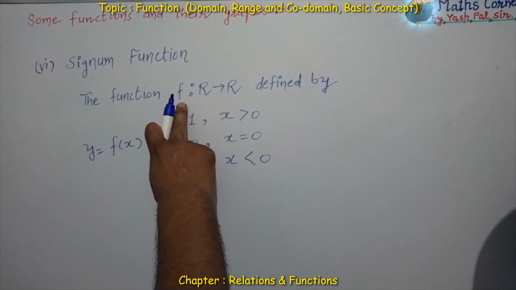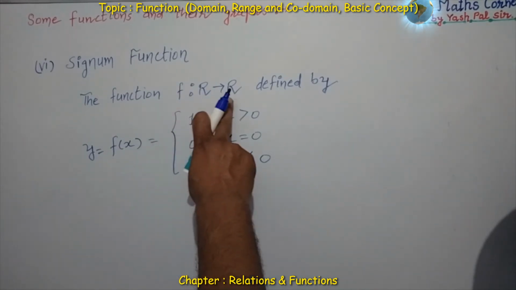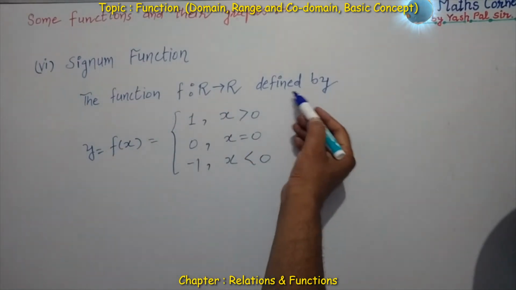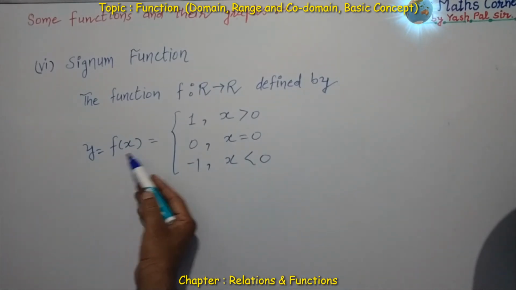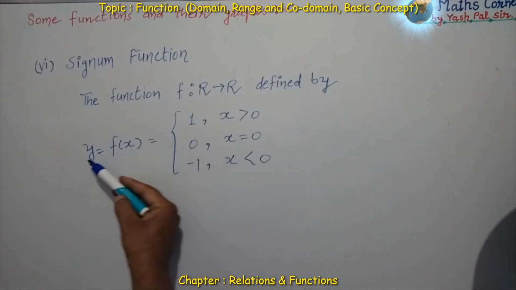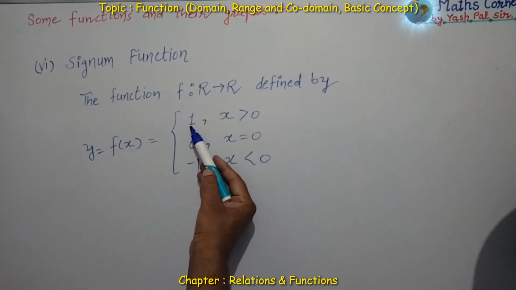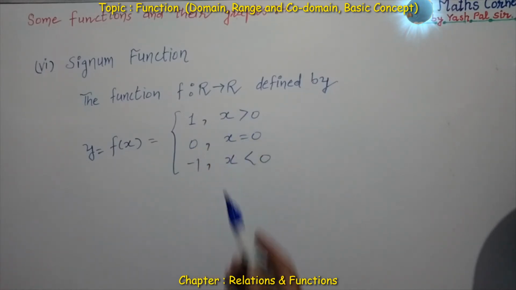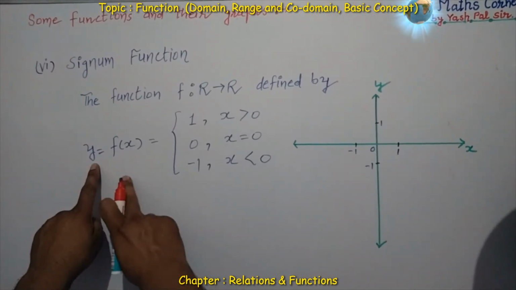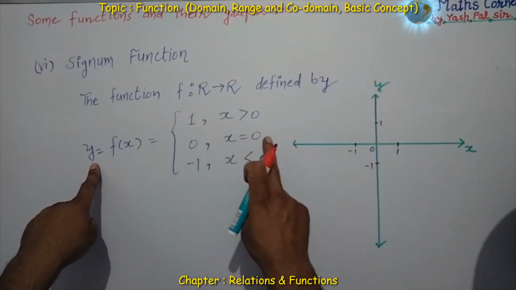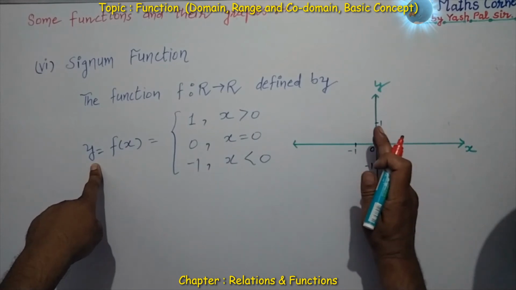Next function we have is the signum function. The mapping f from the set of all real numbers to the set of all real numbers defined by y is equal to f of x, such that y the value is 1 if x is greater than 0. Let us see it with the help of the graph also.